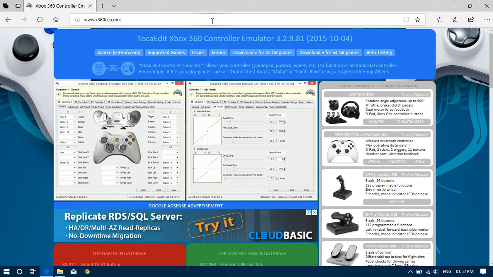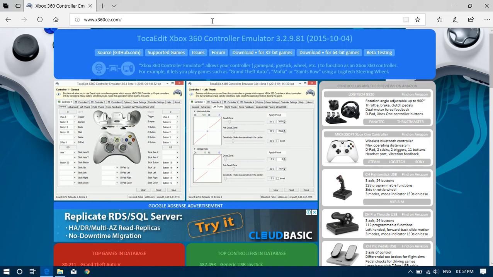Hello guys, in this video I'm going to show you how to set up joystick analog key for FIFA 19 or FIFA 18 or FIFA 15, 16, whatever the game is.